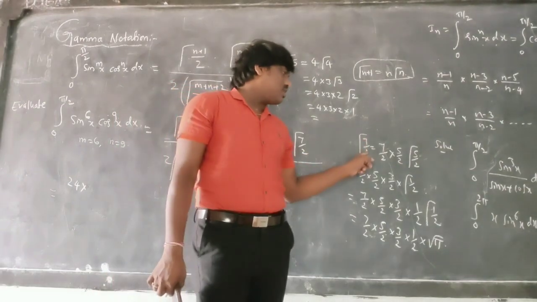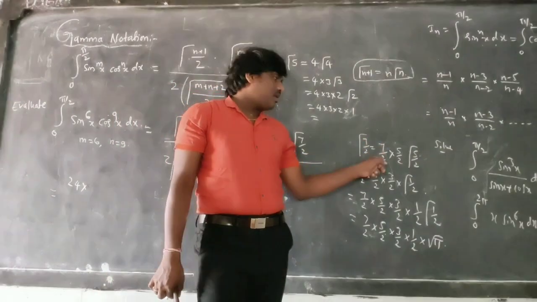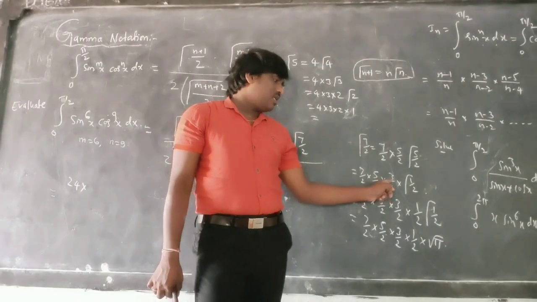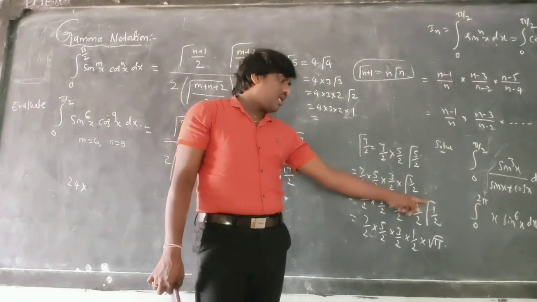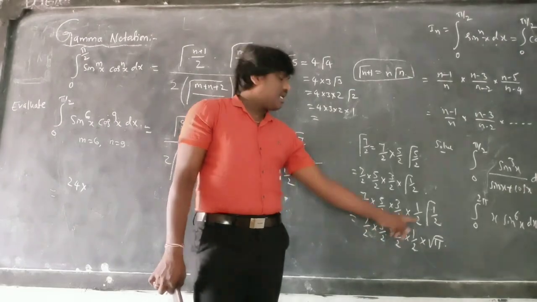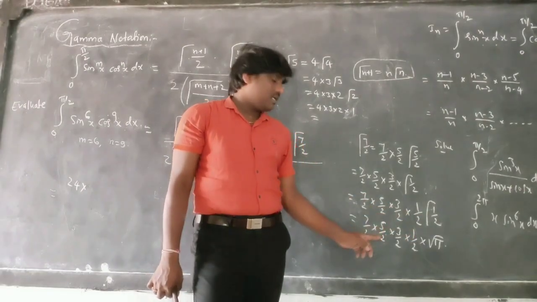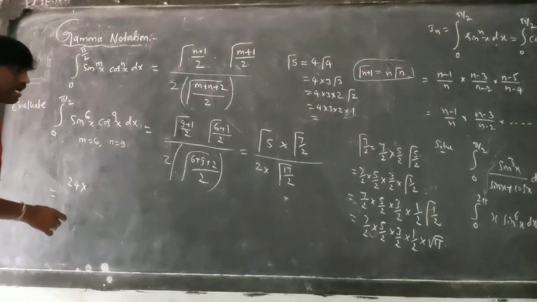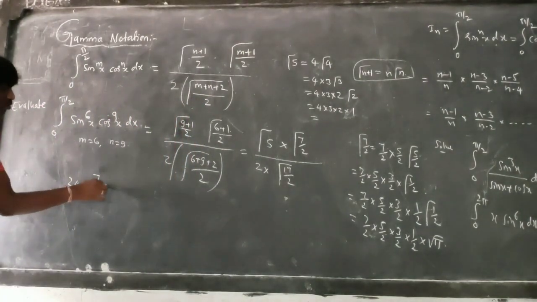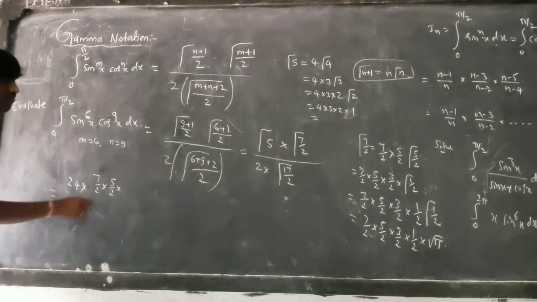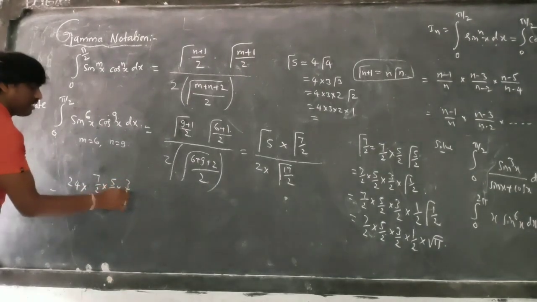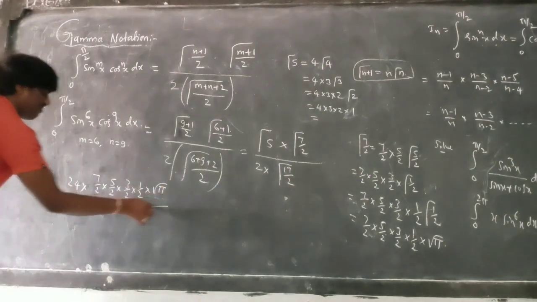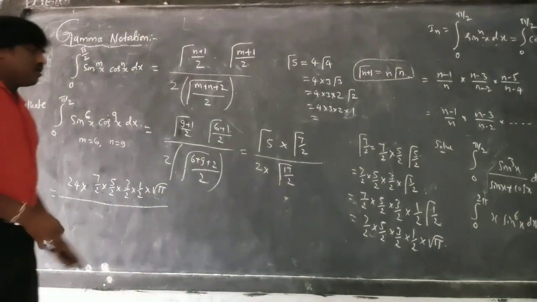So 7 by 2 is 7 by 2. Subtract 1, that is 5 by 2. Subtract 1, that is 3 by 2. Subtract 1, that is 1 by 2. And gamma notation 1 by 2 is root pi. So this is what you have. From this I am getting 7 by 2 into 5 by 2 into 3 by 2 into 1 by 2 into root pi, divided by, now here, 2